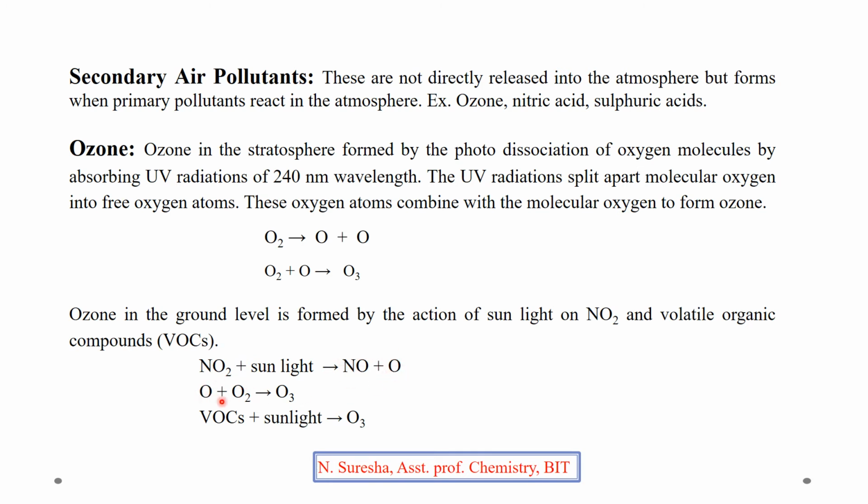This oxygen atom reacts with oxygen, giving an ozone molecule at ground level. Also, volatile organic compounds at ground level react with sunlight, giving ozone molecules. So ozone molecules are formed at ground level when nitrogen dioxide and volatile organic compounds interact with the UV radiation of sunlight. Like this, in the stratosphere and also in the troposphere, ozone is formed.